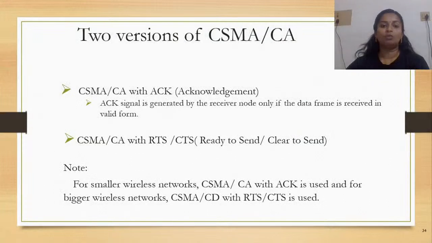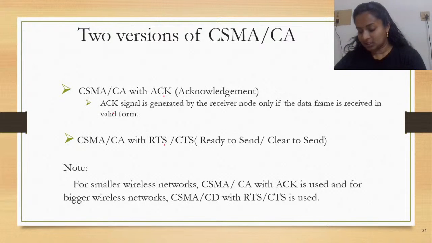Now we look into both of them. So there are two versions of CSMA/CA, collision avoidance. Now, what happens either with the acknowledgement or with the ready to send or clear to send? The acknowledgement is generated by the receiver node only if the data frame is received in the valid form. So, if any discrepancies,